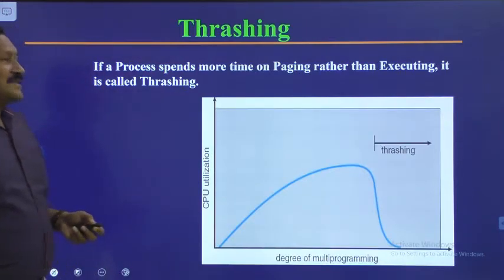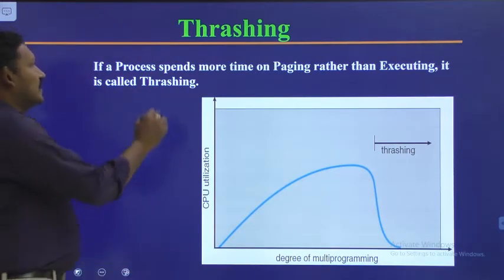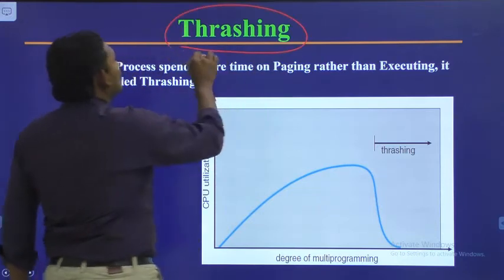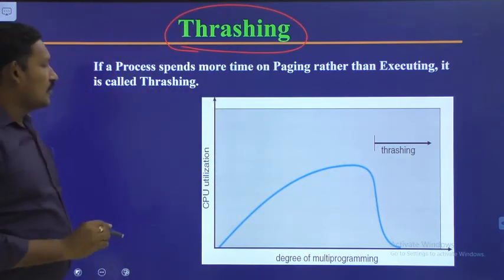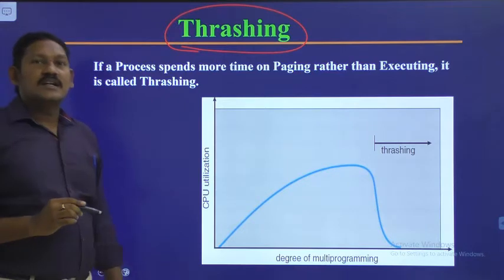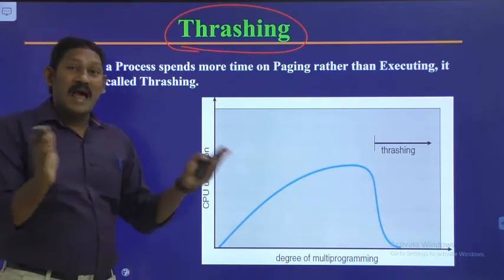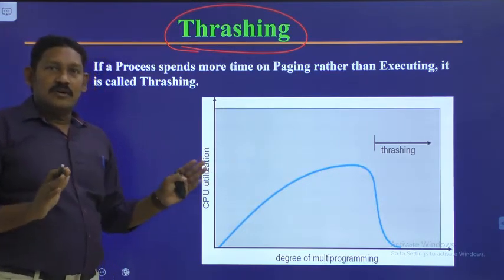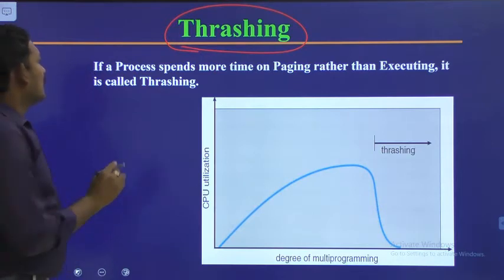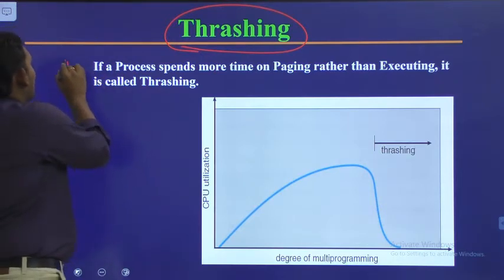Our next topic is thrashing. Don't think that thrashing means something like blasting. No, it is different. So, we will see. Here the definition is specified very clearly.